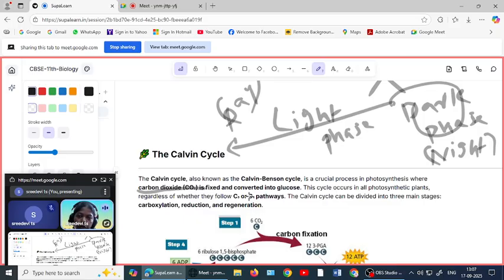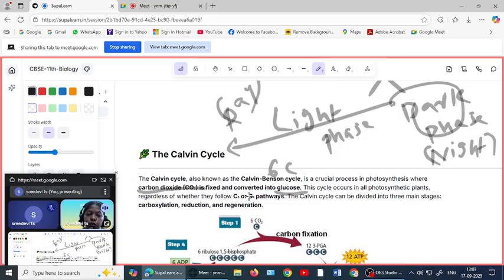What will be the useful product? Yes, the end product is glucose. Okay, glucose have how many carbon atoms? How many atoms glucose have? 6. Glucose is a 6 carbon compound.